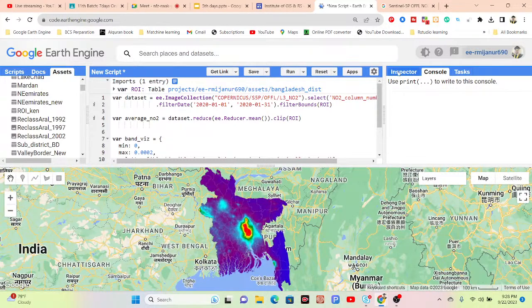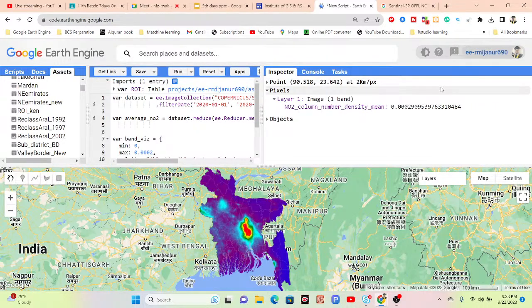From here, you can simply check the result for each specific coordinate. You can see the pixel value, how much we get, in moles per meter squared. Suppose you want to check another location: simply click here, and you can get this value.